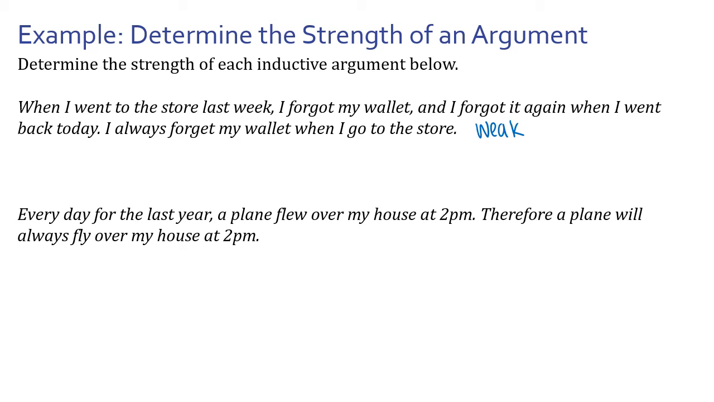Every day for the last year, a plane flew over my house at 2 p.m. Therefore, a plane will always fly over my house at 2 p.m. So in this case, in my opinion, and again, this is all subjective, I would say this is a strong argument. My reasoning would be because it's happened every single day for the last year, so 365 days in a row. That's a lot of evidence to show there's always a plane flying over your house at 2 p.m., and you could conclude that's probably going to continue happening. So this argument is definitely relatively strong.